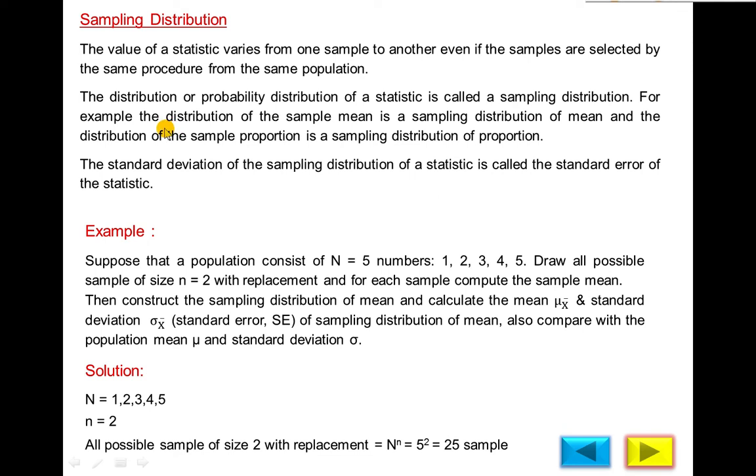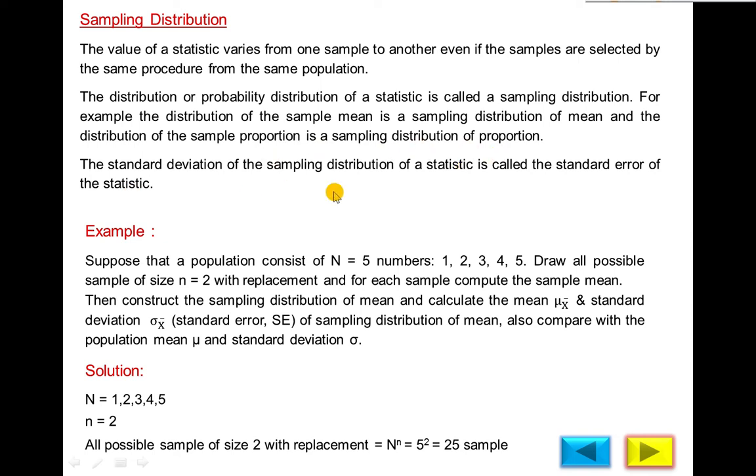After the sampling distribution table, you know that we analyze the data. You have done this in frequency distribution, where you calculated the mean, standard deviation, etc. Same as in probability distribution, you calculated the mean, mathematical expectation, and standard deviation. Same as here, you will calculate the mean and standard deviation. The mean of the sampling distribution of mean will always be equal to the population mean. And the third important definition: the standard deviation of the sampling distribution of the statistic is called the standard error of the statistic.